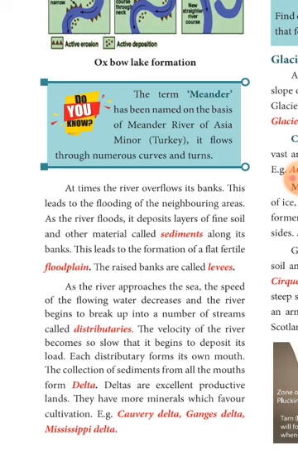When the river approaches the sea, the speed of the flowing water will decrease. Then it begins to break up into a number of streams. They are called distributaries. So the collection of sediments from all the mouths will form a delta. Deltas are very excellent productive land. They have more minerals which are suitable for cultivation. Example, Kaveri Delta, Ganges Delta and also Mississippi Delta.